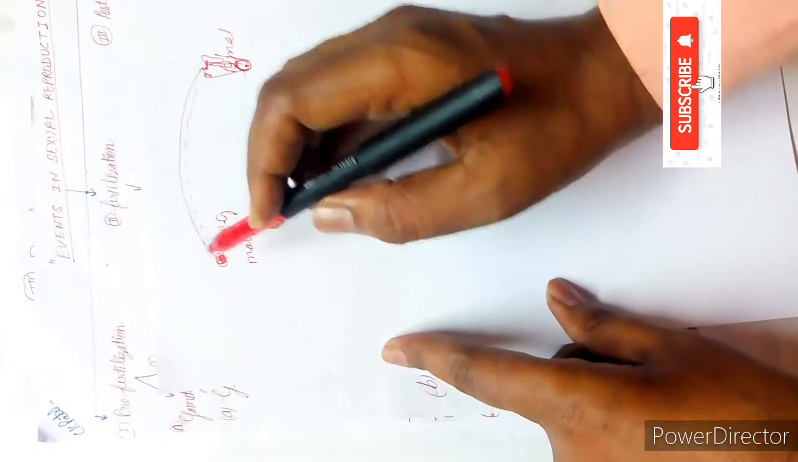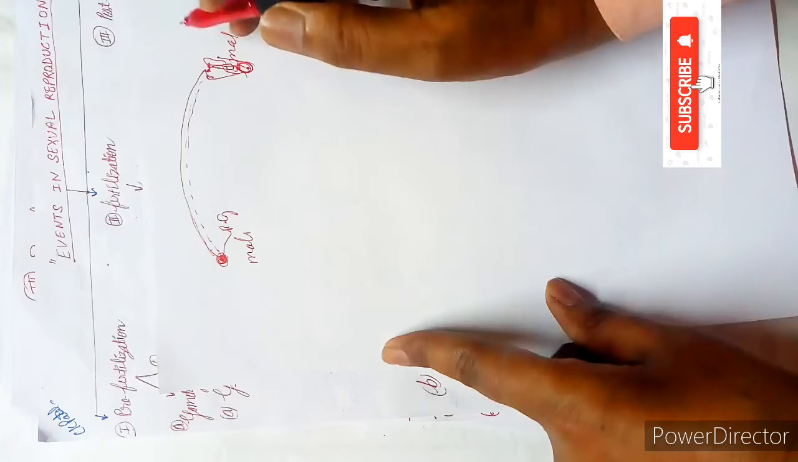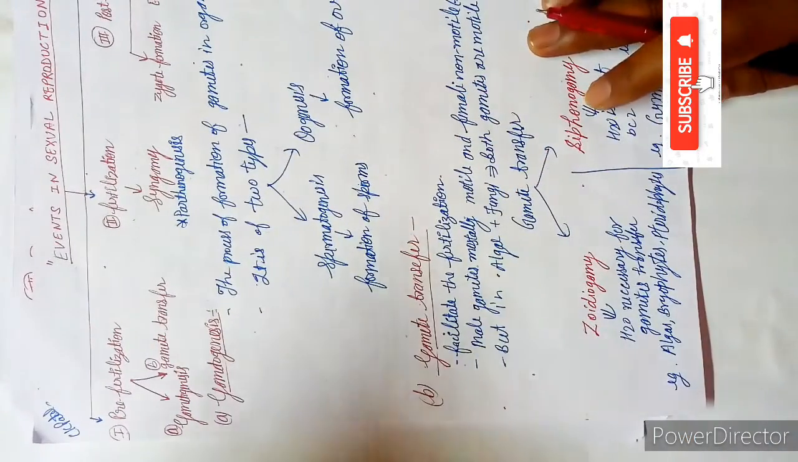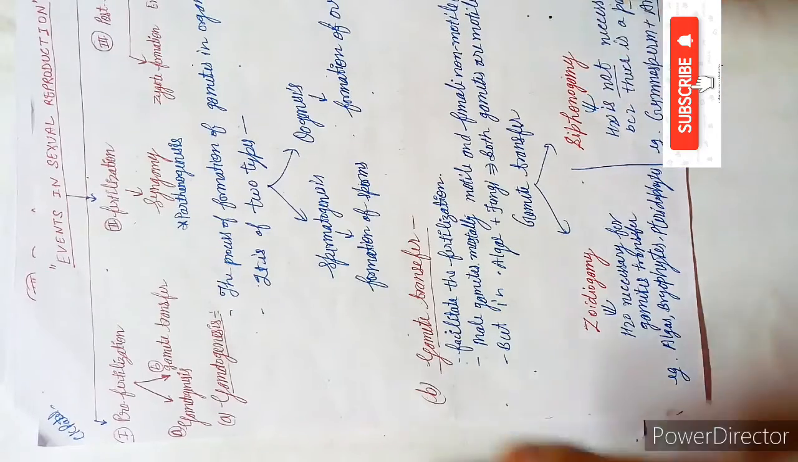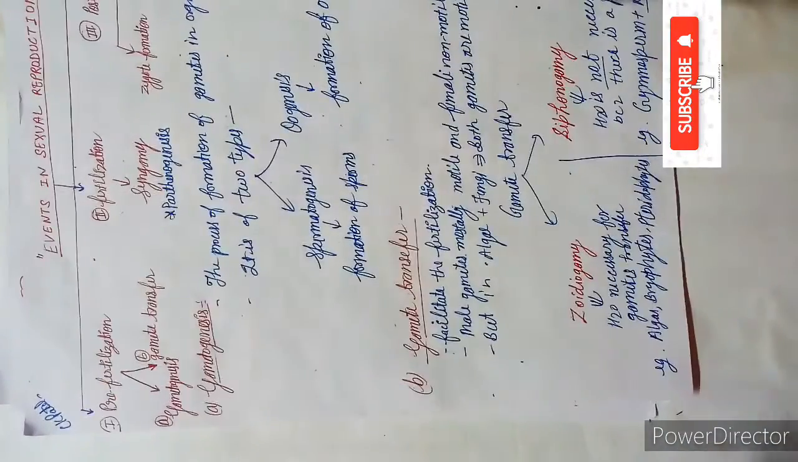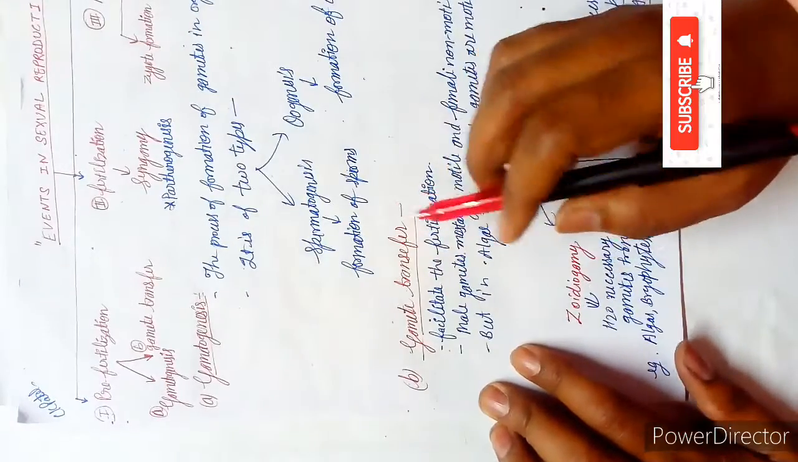See, gametes are synthesized here and they have to be transferred from one place to another place. On the basis of the way of transferring of the gametes, it is of two types. Before this, let's have some quick important points about gamete transfer.